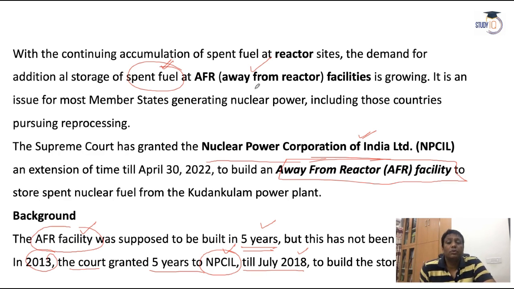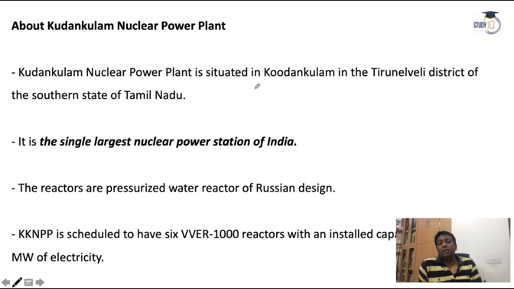The spent fuel should go away from the nuclear power plants and be properly saved and recycled there. Ultimately, people, the environment and living beings will not come under the exposure of radioactive waste or spent fuel. So this away from reactor facility, AFR, was in the news to be set up distant from the Kudankulam nuclear power plant. Especially for the Kudankulam nuclear power plant, the Supreme Court has given the decision that as soon as possible you develop an AFR facility there.